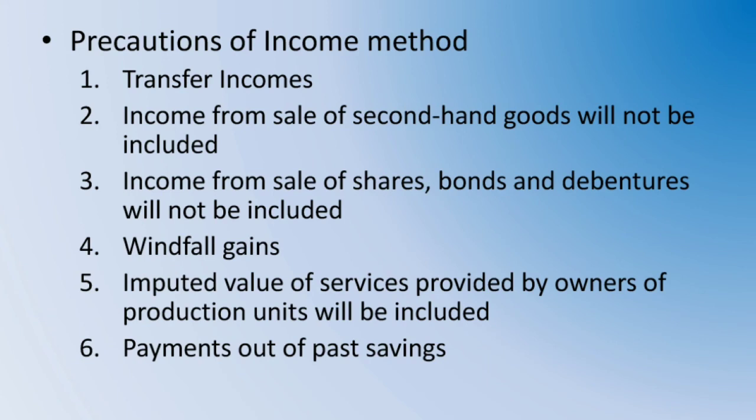The sixth point here I have mentioned is payments out of past savings. You have saved some amounts previously. Out of that past savings, you are making some payments. The payments like gift tax, interest tax, etc. are also not included in the calculation of national income by income method, because these are the payments made out of wealth or past savings and that does not add to the current flow of goods and services. So these are the payments that we are making from the past savings.